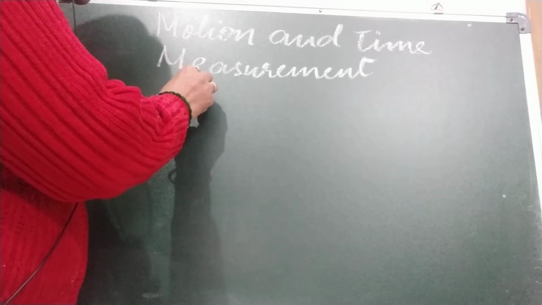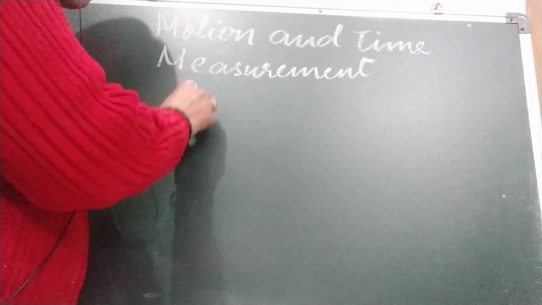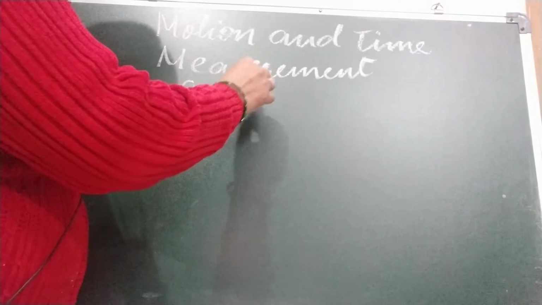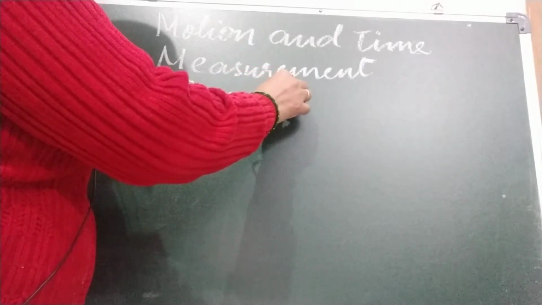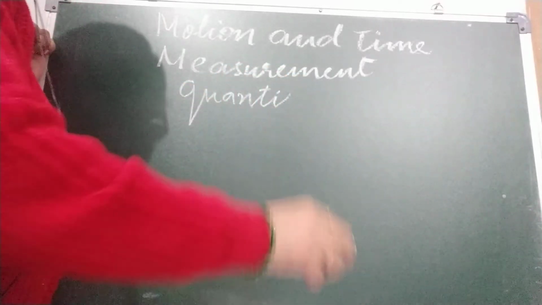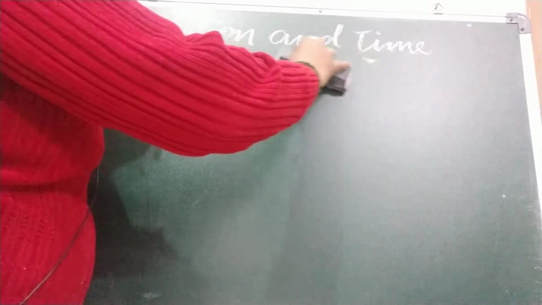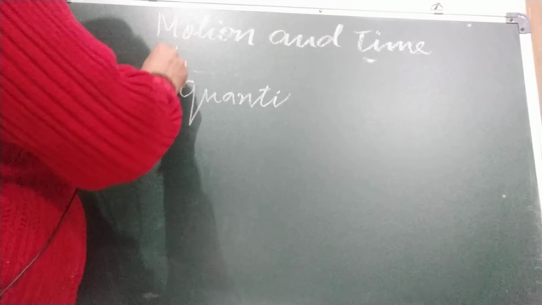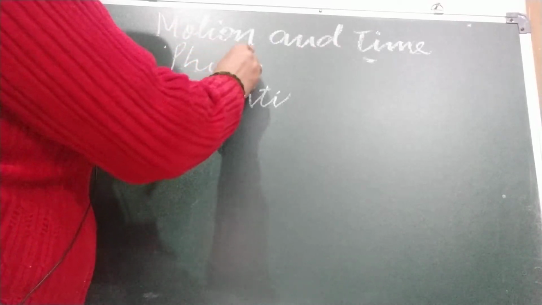Okay, so all these quantities which we can measure, the quantities which we can measure are called physical quantities. What do we call them? Physical quantities. The quantities which can be measured are called physical quantities.